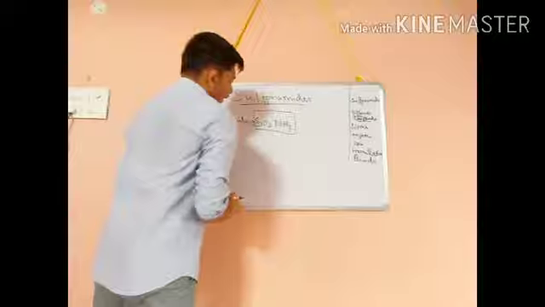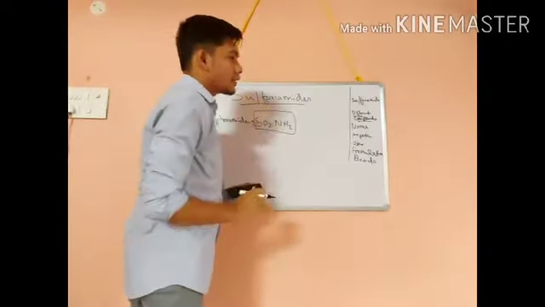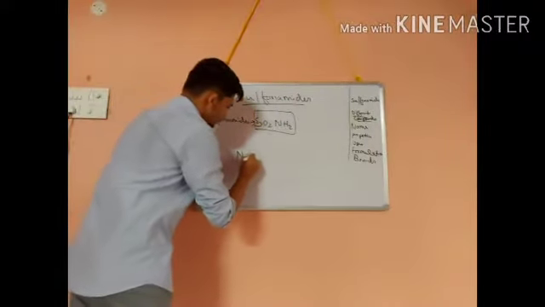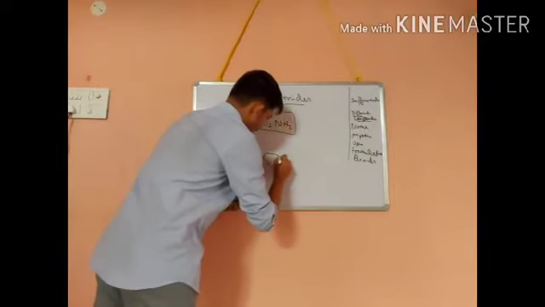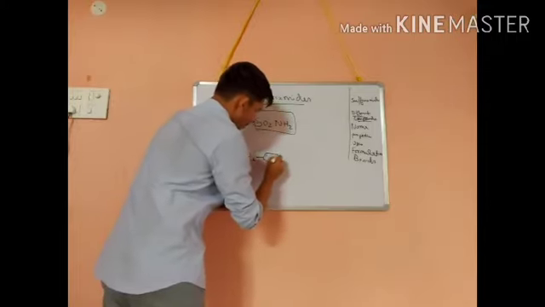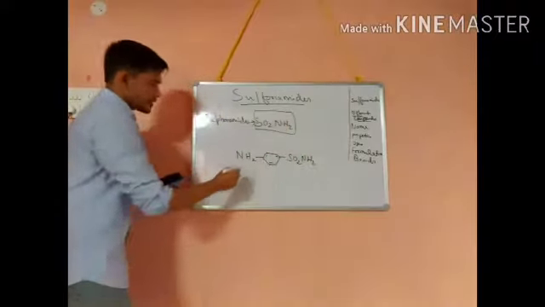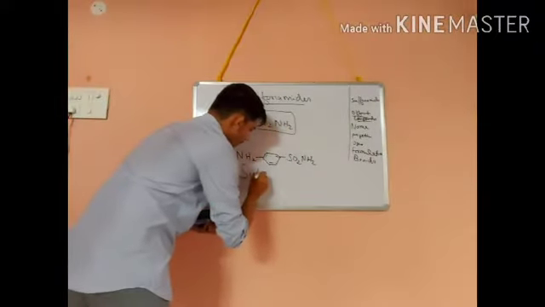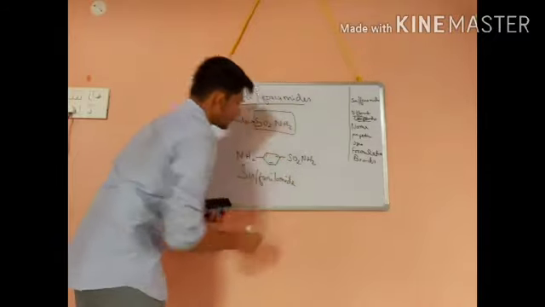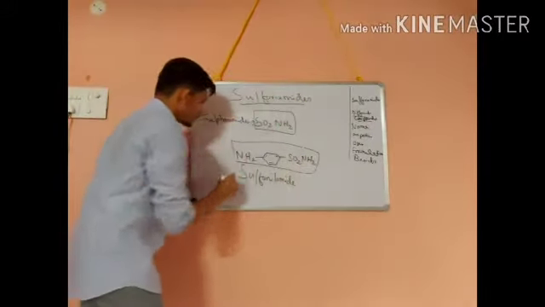Basically, the primary or first prototype compound of the sulfonamides is this one. This structure is known as sulfanilamide. So this is the prototype structure for the compound sulfanilamide.